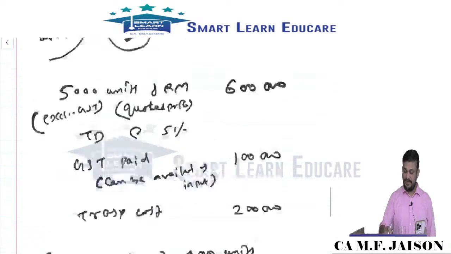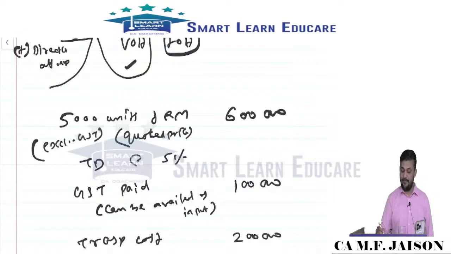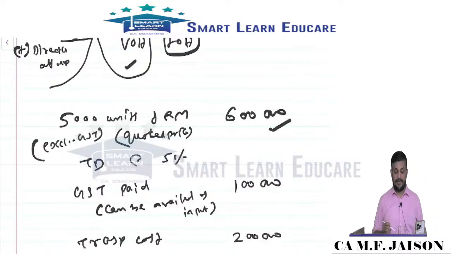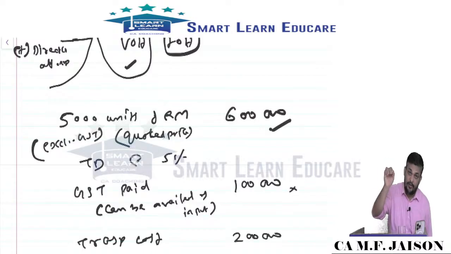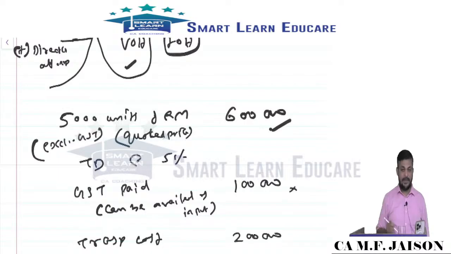First of all, from a raw material perspective, 6 lakhs is the quoted price excluding GST. GST can be availed as input, a refundable tax, so it need not be considered. If it is already included, it should be deducted. Similarly, if the input can't be availed, then GST should be added. Then the trade discount of 5%, which is 30,000, should be deducted.